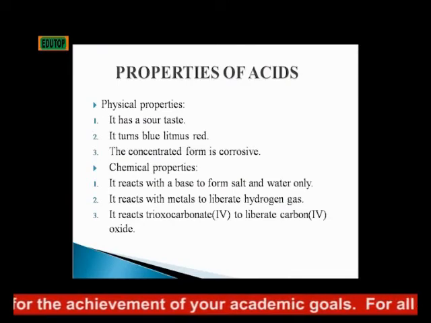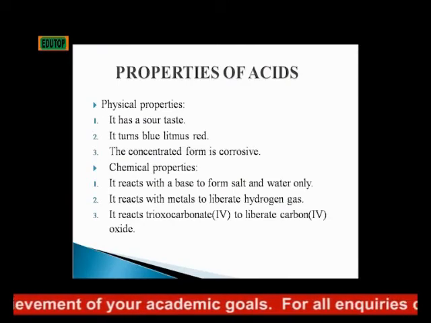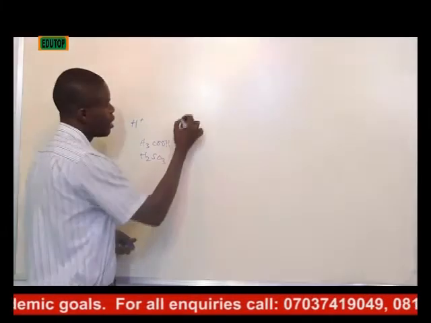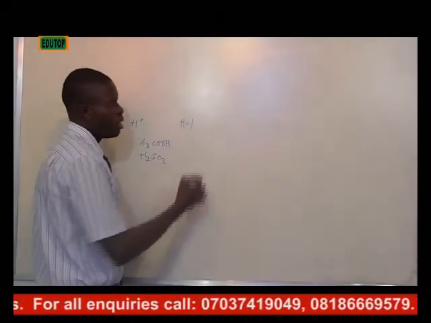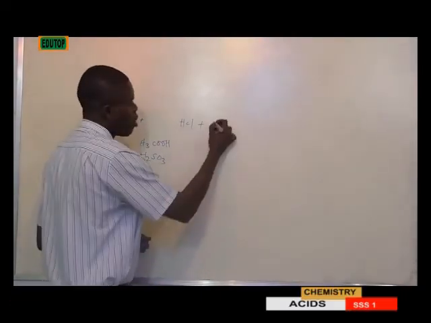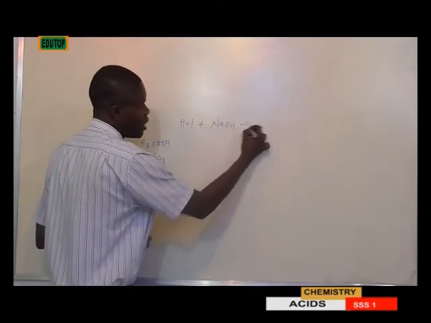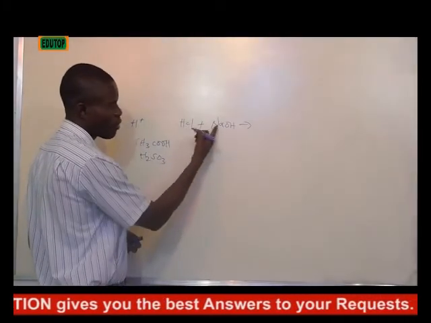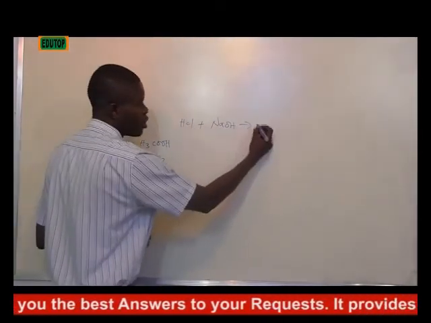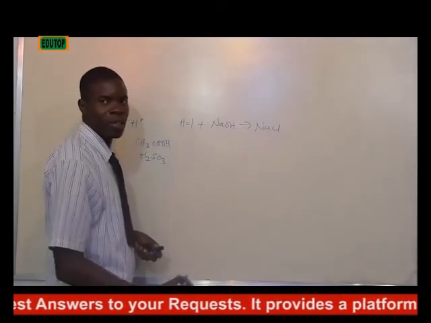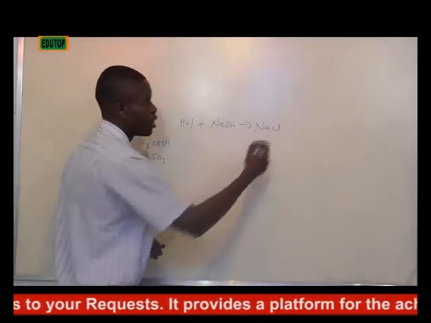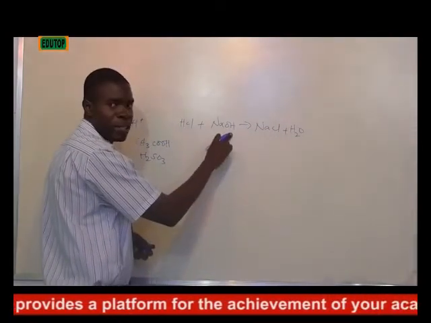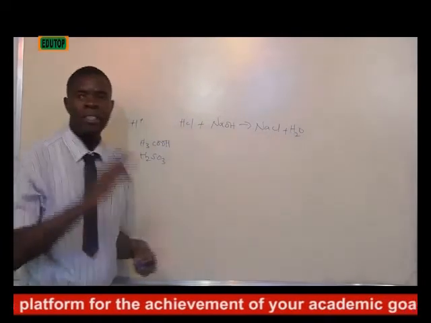Chemical properties of acids. Number 1, it reacts with a base to form salt and water. That is the first property of an acid. Pick any acid, hydrochloric acid, react it with any base. Sodium hydroxide is a base. When it reacts, it will form salt. Where is the salt coming from? Sodium combined with chlorine to give you the salt. Sodium chloride, that is the salt. Then hydrogen combined with OH to give you water. So acid reacts with base to form salt and water. That is the first one.